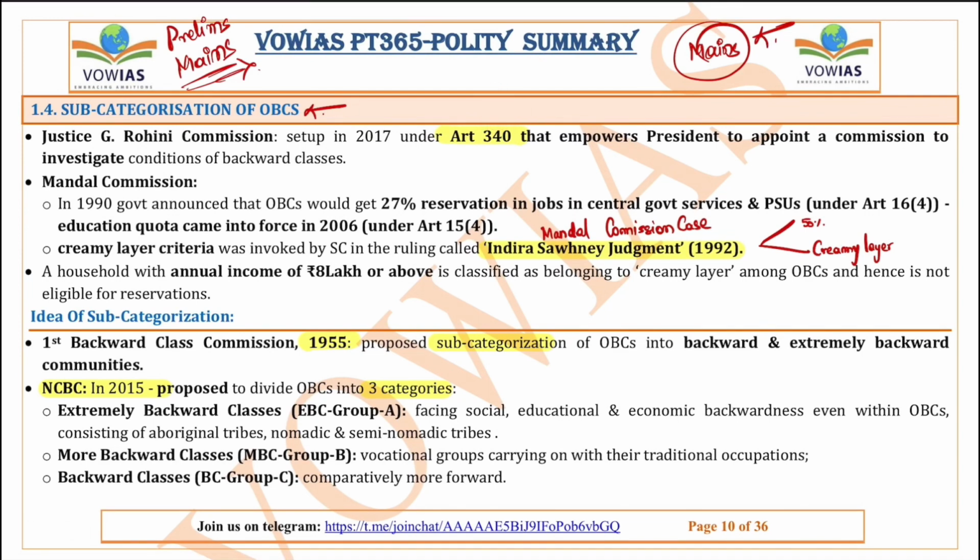When we talk about OBC reservation, this was started way back in the 1970s. There was a commission appointed by the then Janta government in 1979, the Mandal Commission. This Mandal Commission said that 27% reservation has to be given to the OBCs. And this was implemented in 1990 by the government, and it announced that 27% reservation in jobs in central government services and PSUs under Article 16(4) is being given to the OBCs.